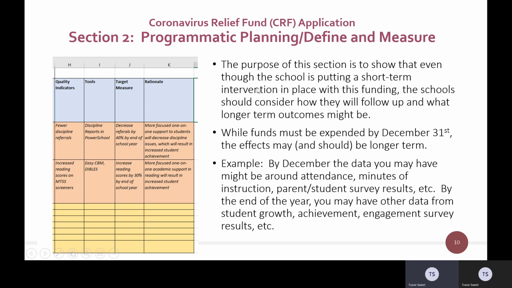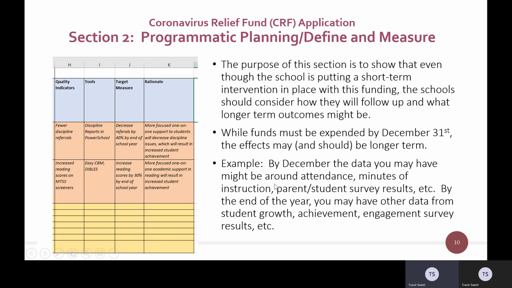Basically they said that the purpose of this section is to show that even though the school is putting a short-term intervention in place with this particular funding, the schools should consider how they will follow up and what those longer-term outcomes might be for those particular activities. So they reminded us that while the funds must be expended by December 31st, the effects may and should be longer term. And here is an example they provided.